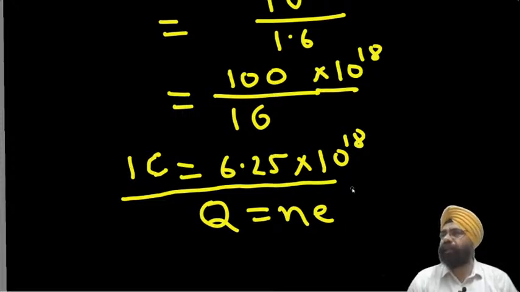A negative number of electrons cannot give you 1 coulomb charge. So the sign shows us the type of charge, and we have to divide by the magnitude only to get the number of electrons which will constitute 1 coulomb charge. Got it?